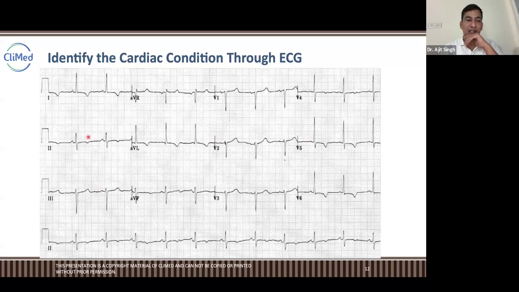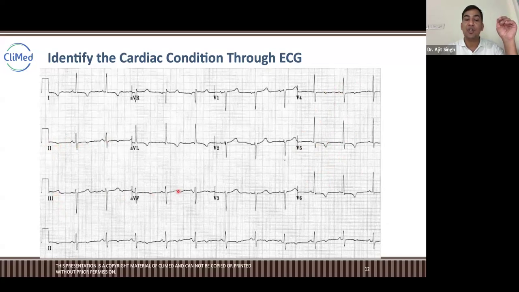Again, look at this. Second, third. ST depression. Okay, T inversion, sorry. Here, this is not ST depression. This is T inversion. This is elevation, but not persistent in leads. So T inversion in V4, V5, V6. At least two continuous leads should have T inversion or ST depression, right? Here it is in V4, V5, V6 T inversion, and second also T inversion. Third, no T inversion, right?